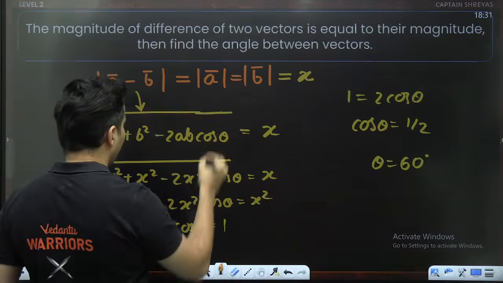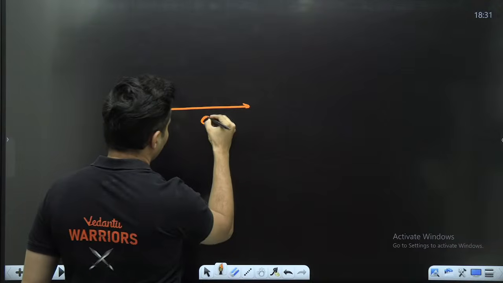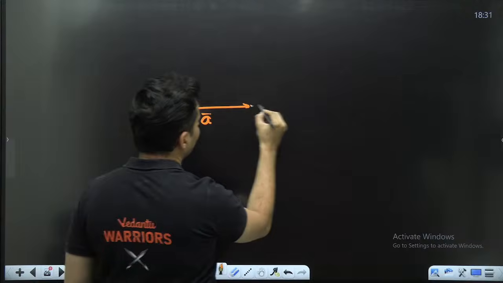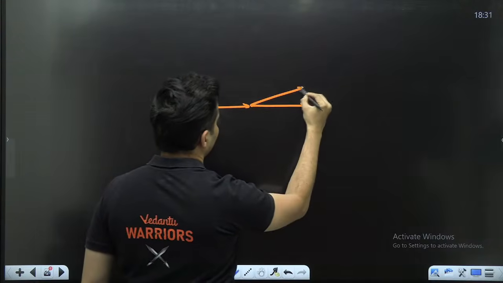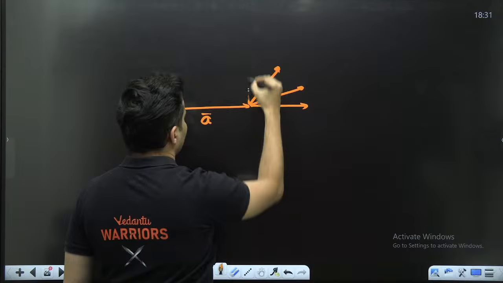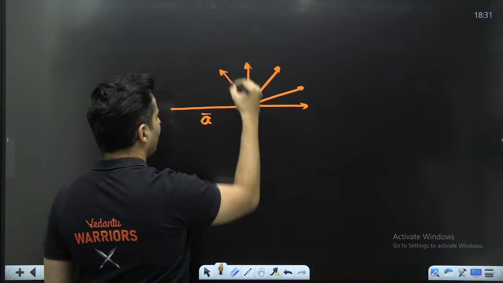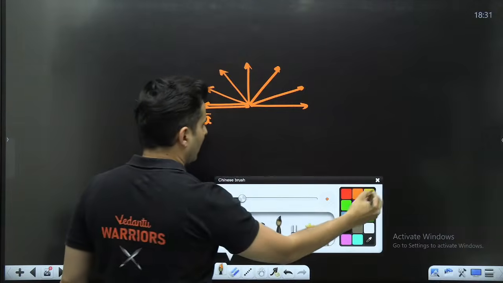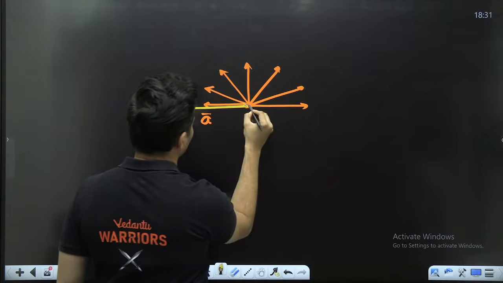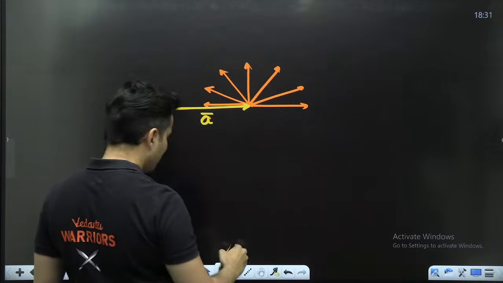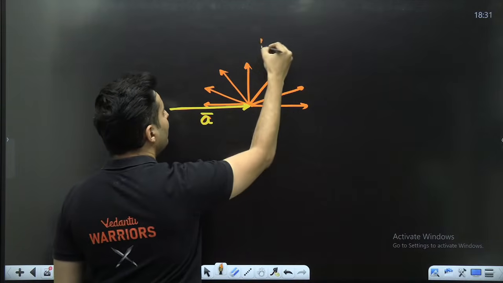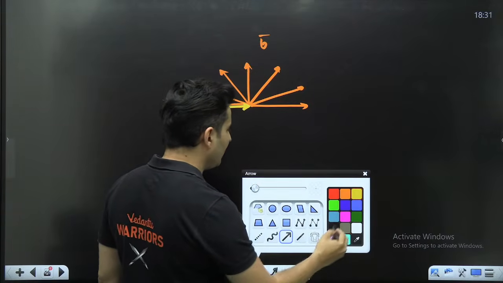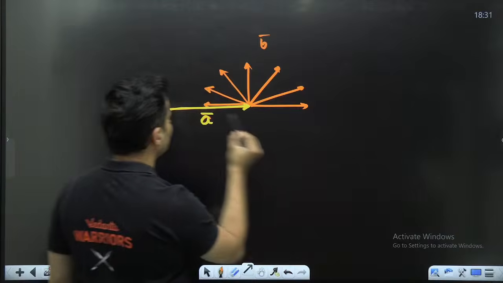Imagine if I have a vector A and I have multiple ways of aligning B. One like this, then like this, then like this, then like this, then like this, and maybe like this. I'll put this as our A in a different color. Multiple ways of aligning the B vector. In each case, check how our resultant will change.